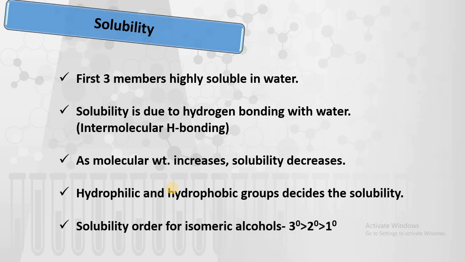Also, if you consider isomeric alcohols, the solubility order is that tertiary alcohols are highly soluble as compared to secondary and primary alcohols.